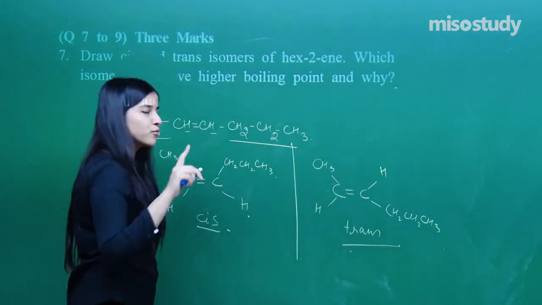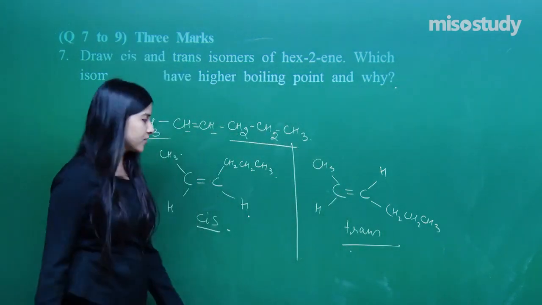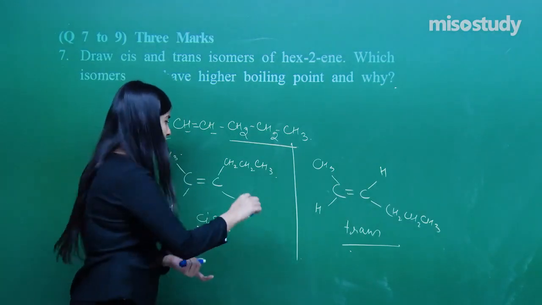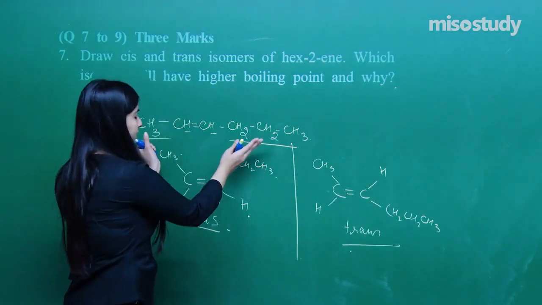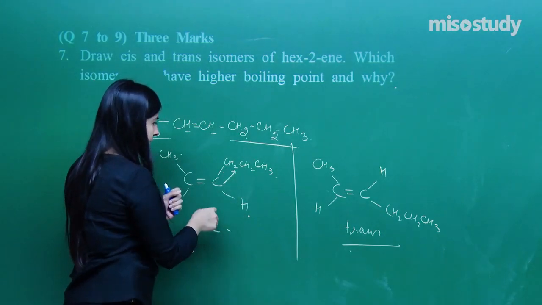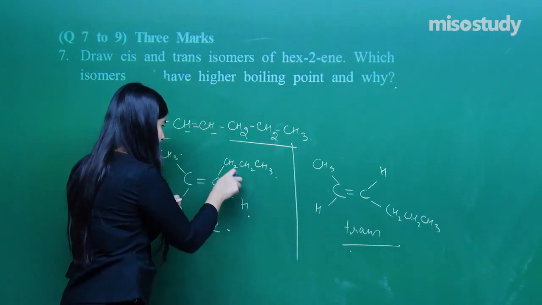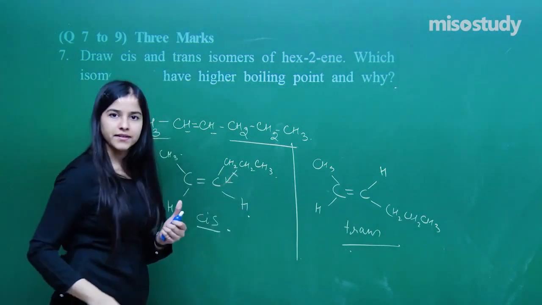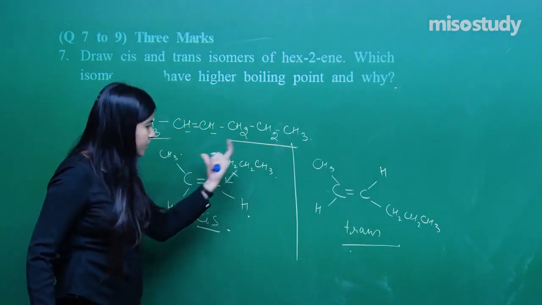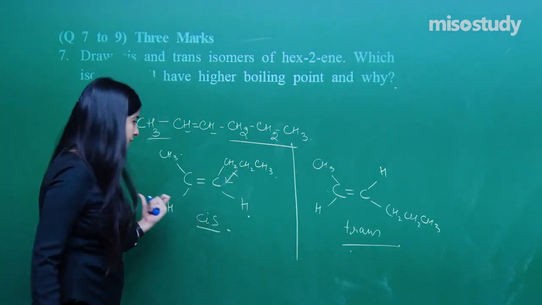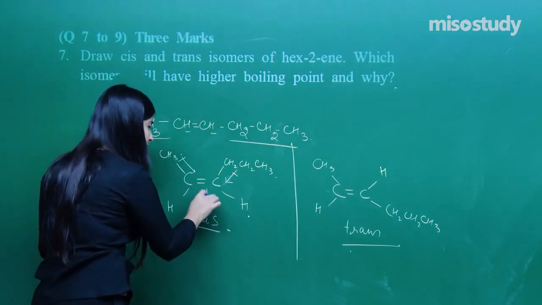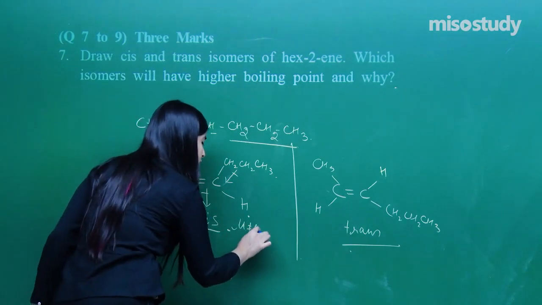Let's talk about the dipole moment first. I am going to ask you one more question over here. The dipole moment of cis is non-zero, we know that, because there will be a resultant over here to this side, right? Sorry, this particular side. Why? sp2 hybridized carbon will be attracting. So, positive to negative must be the dipole, right? Over here as well. So, the resultant must be somewhere here, dipole moment not equal to 0.